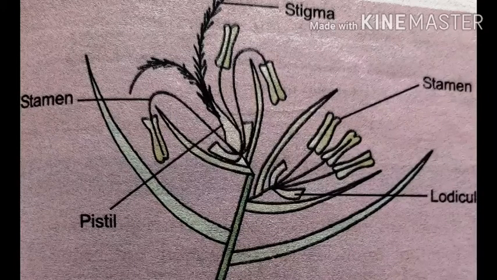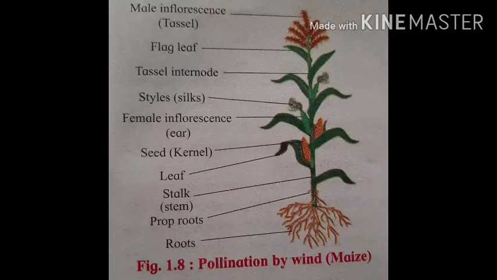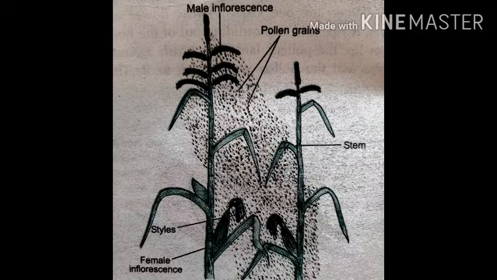The diagram showing pollination by wind in a maize plant. At the tip region, the male inflorescence is observed, which is known as the tassel. Below that, flag leaf, tassel internode, and below that, style, the female inflorescence ear. See the structure carefully. See the another diagram.